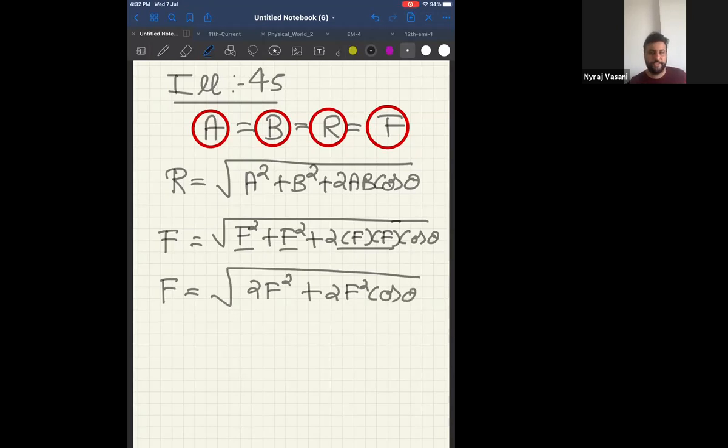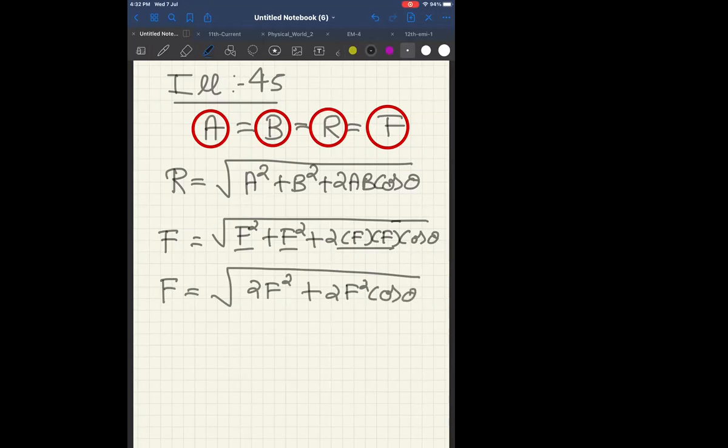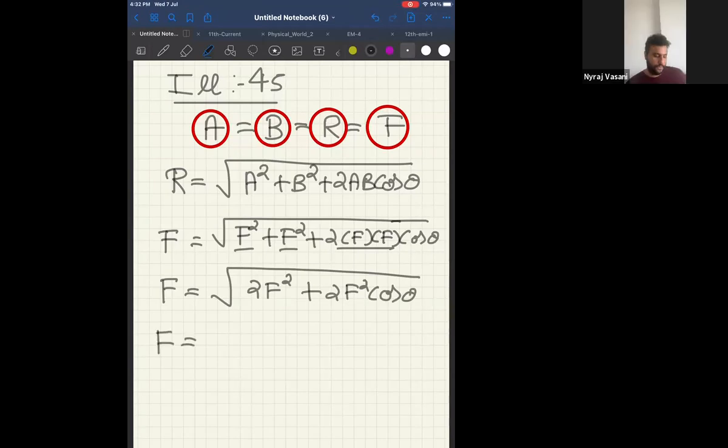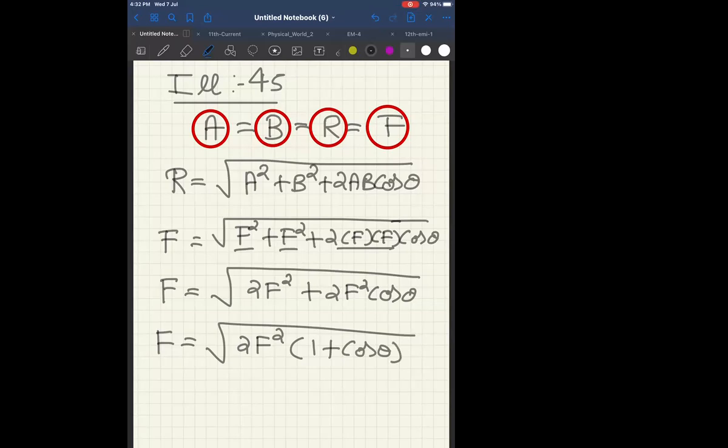All of you agree with this step, what I have done? Yes, sir. Now, F is equal to square root of, 2F square is common in both the terms, I will take 1 plus cos theta. Everyone clear? Got it.